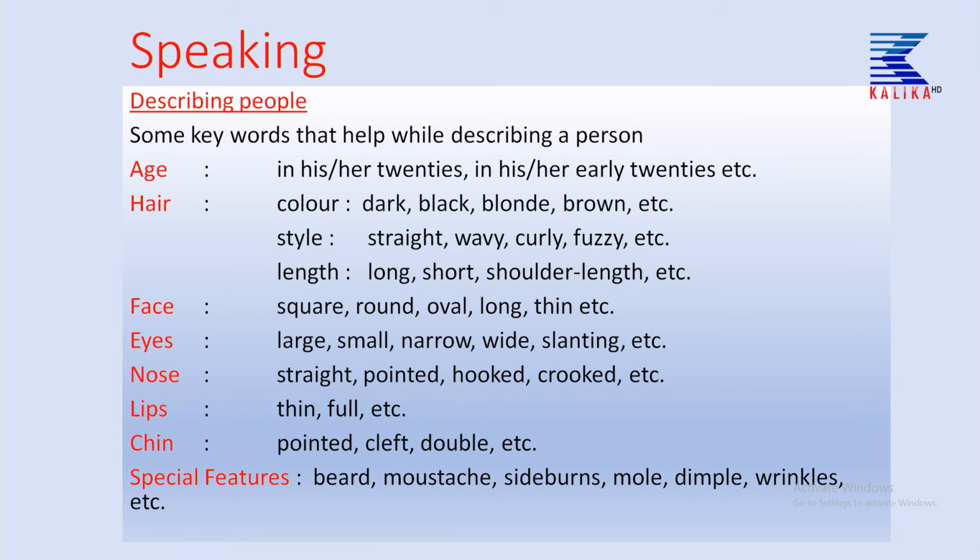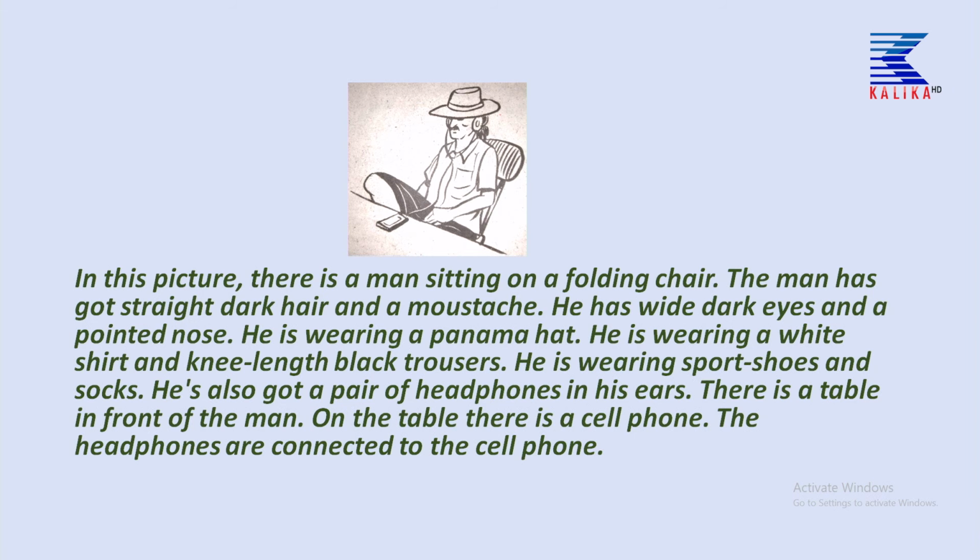So, I will go from the beginning once, children. What words we use in speaking while describing a person, I told you all: age, hair, face, eyes, nose, lips, chin and special feature. These things we use to describe the person. Next, I have just now told you all how to describe the picture.